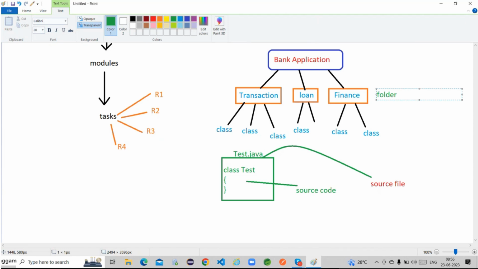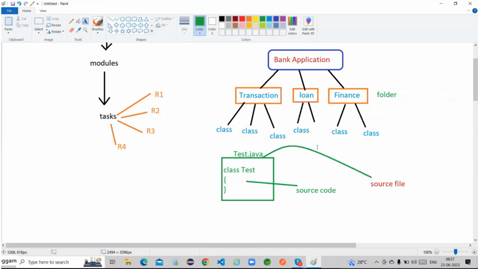I am creating finance as one folder, and within that folder I am placing all these classes. I am creating loan-related classes, and all these classes I am placing in one separate folder called the loan folder. In this way I can group all these classes. Now, how can I group them? We have to place all these classes in separate folders. If I place these classes in separate folders, only then do they come under a group. So in order to group all these classes, we have to place them in separate folders.